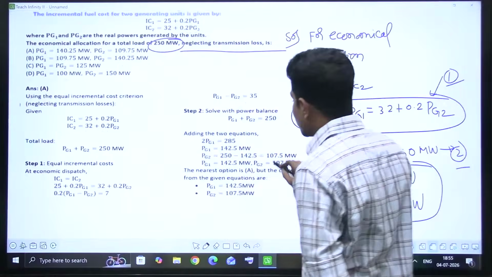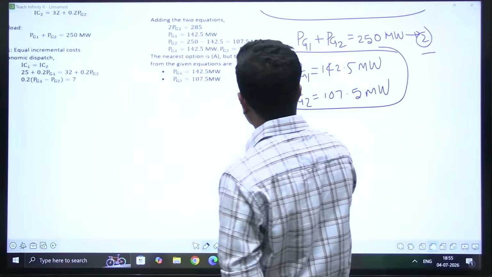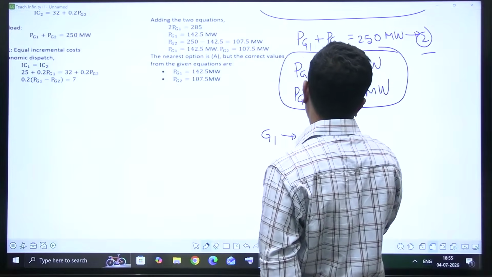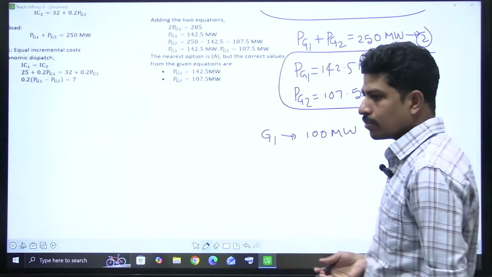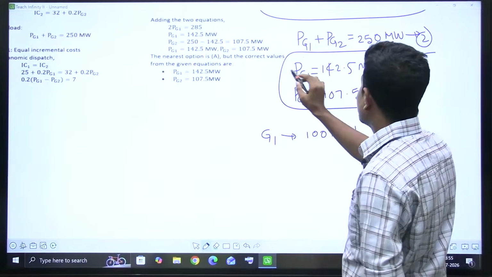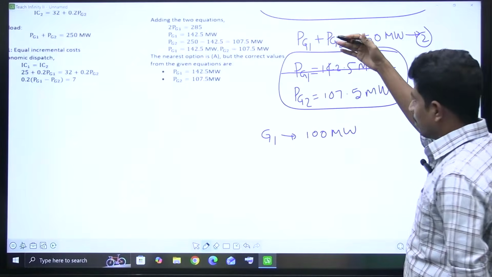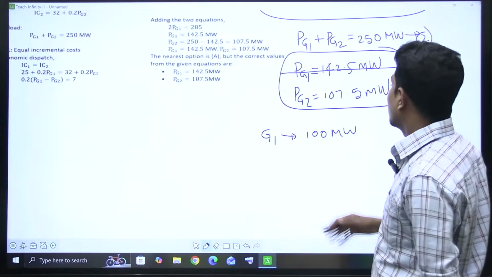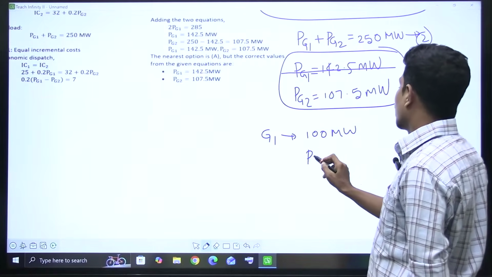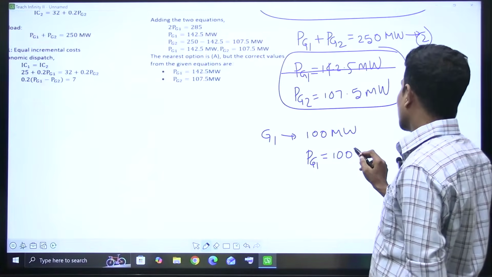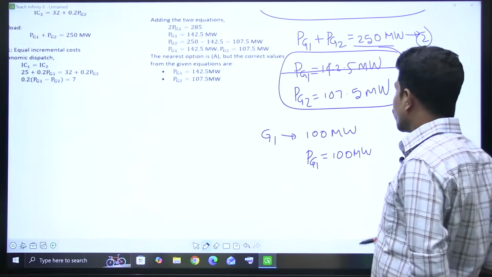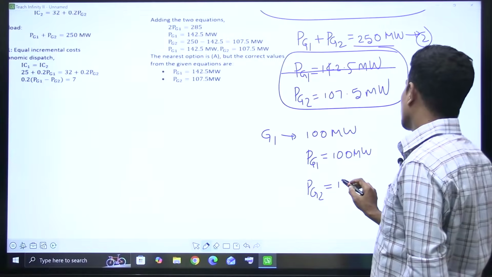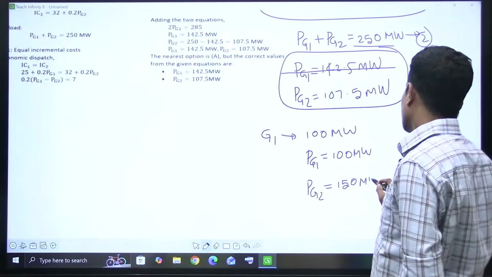There are two generators here. Say generator 1 value should not exceed 100 megawatt, which is the highest generation, for example. Mathematically, we got Pg1 and Pg2 values, but Pg1 should not be more than 100 megawatt. So fix Pg1 at 100 megawatt. Then, in 250 megawatts, Pg1 is supplying 100 megawatt, so obviously Pg2 will be 150 megawatts.